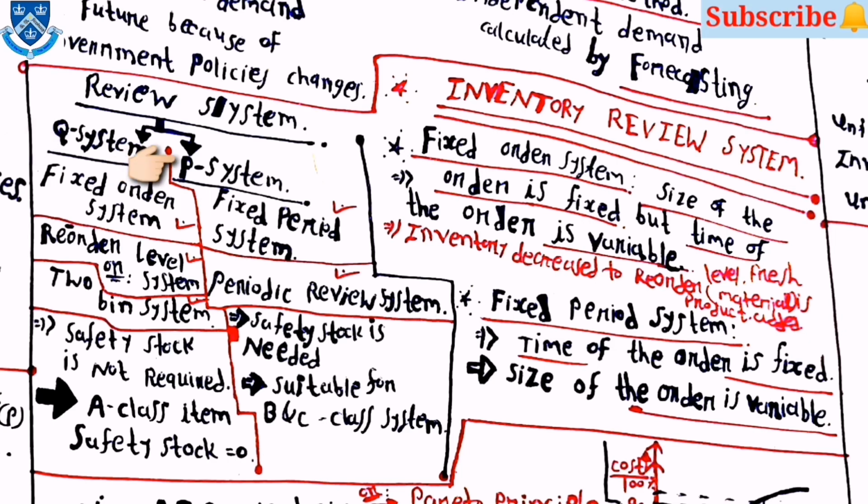Then for the P system, fixed period system, then periodic review system, then safety stock is needed, then suitable for B and C class system.